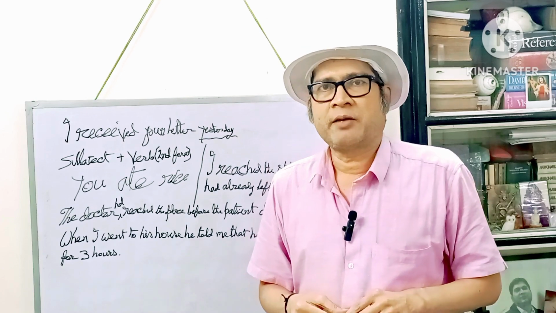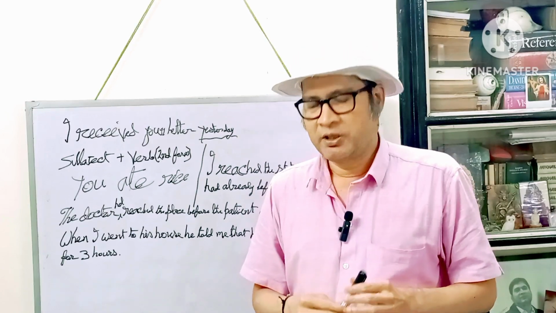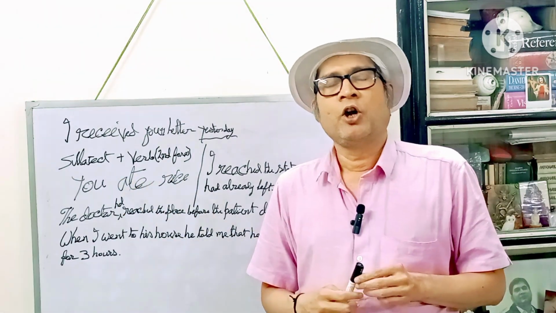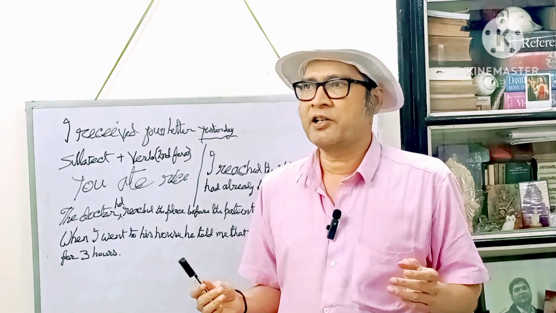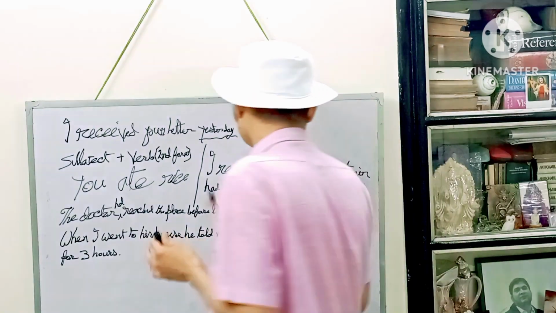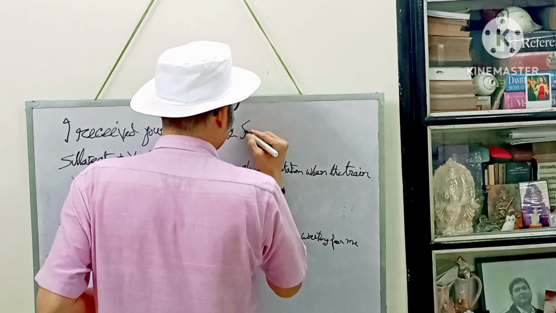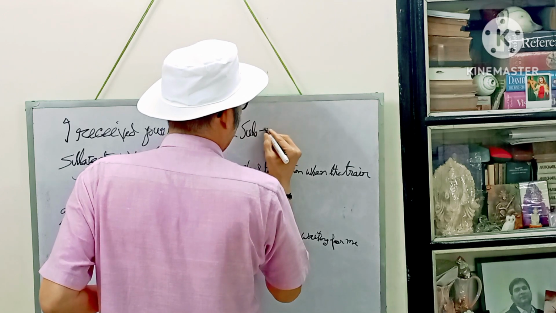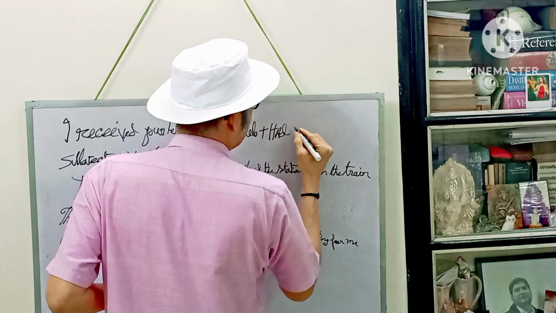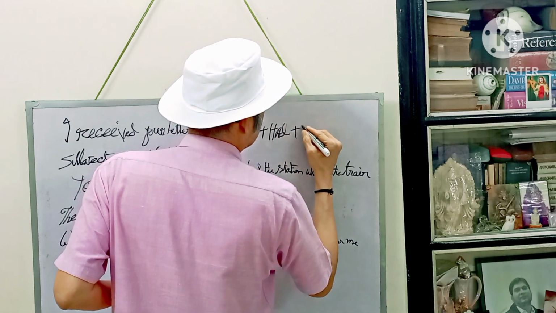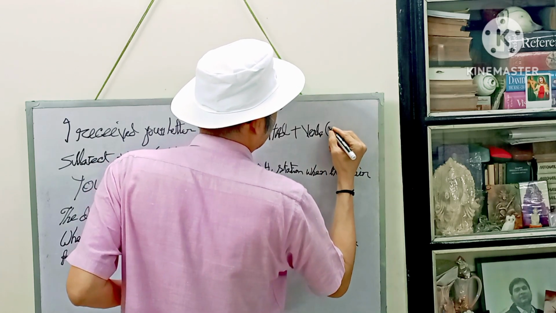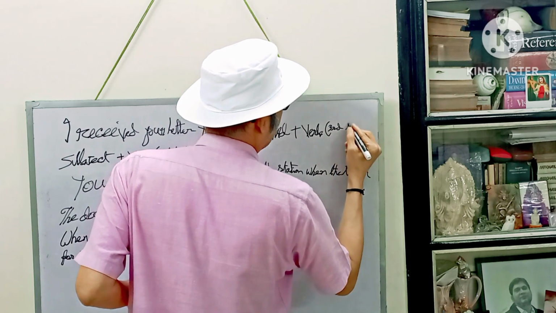So in the second clause, we have used the past perfect continuous tense. When you are constructing a sentence in the simple past tense, then use this formula: subject plus verb second form. When you are constructing a sentence in the past perfect tense, then use the formula: subject plus had plus verb, third form.